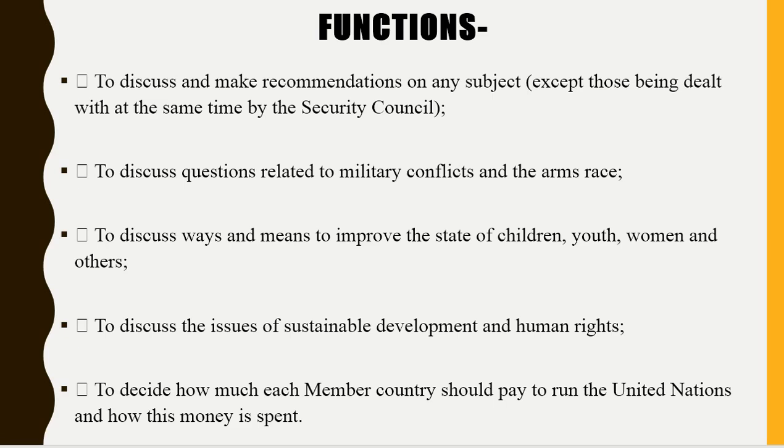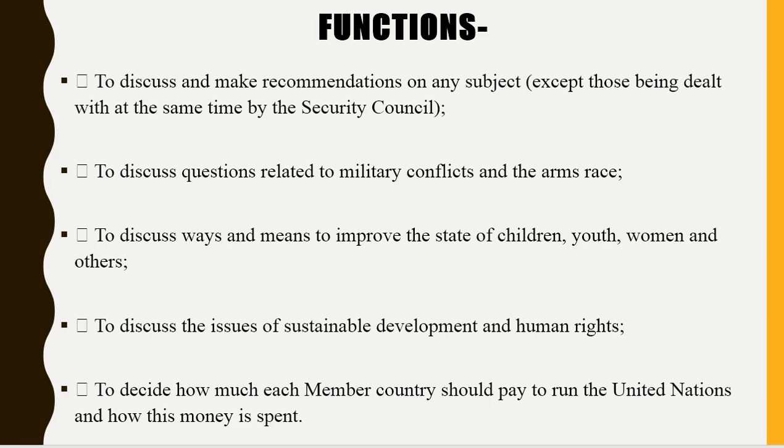Next is to discuss ways and means to improve the state of children, youth, women, and others, for example the MDGs, SDGs, and other health related issues. Then to discuss sustainable development and human rights, including the United Nations Human Rights Council.